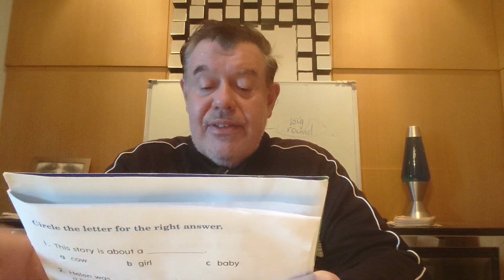Okay, so here we go, guys. I'll read, you follow, and then I'll ask some questions and then we'll read together. Listen, follow with your fingers. How did Helen Keller talk? Helen Keller liked to pet the cow, but she could not see the cow. She could not hear it moo. Moo! When Helen was a baby, she got sick. After that, she could not see or hear, so she could not talk. That made her mad. She hit people, she kicked people, and she bit them.